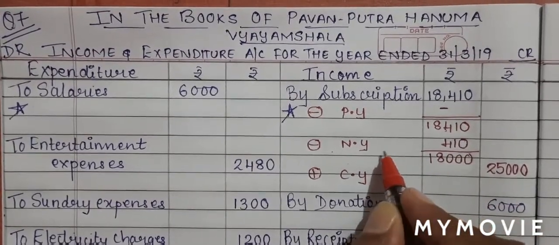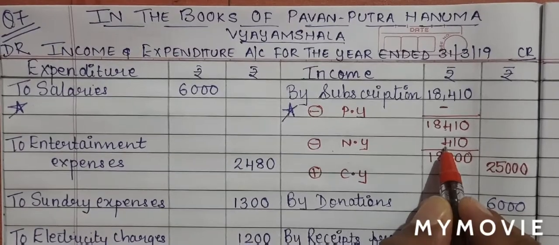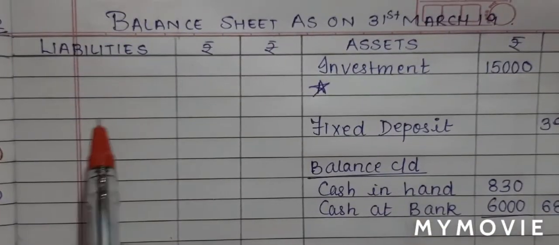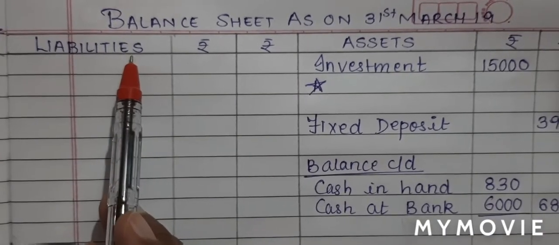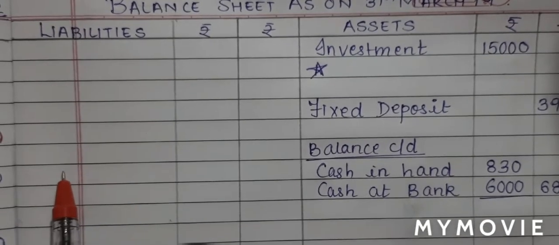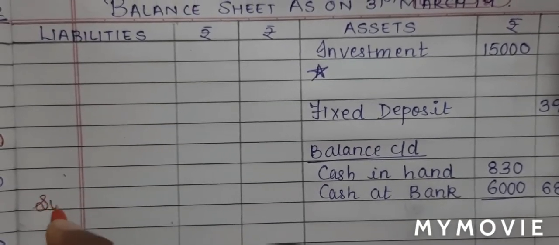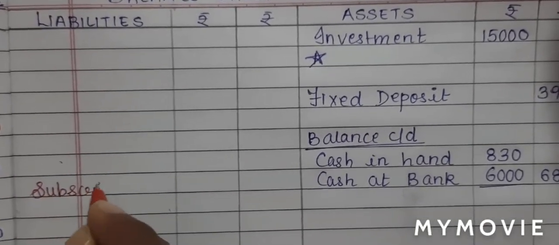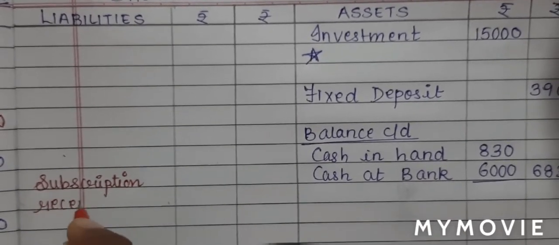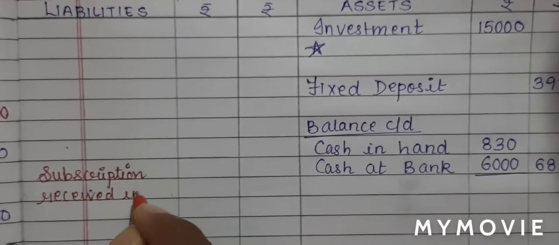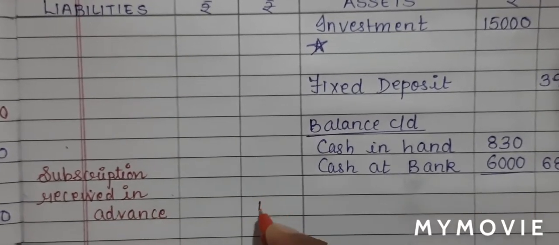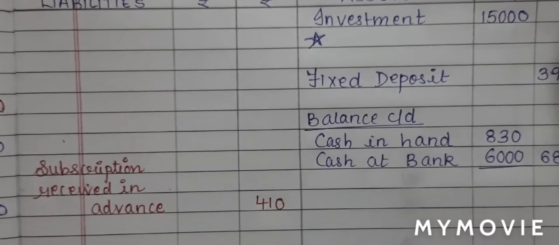Next year, second effect. This is the first effect from next year. The second effect for next year will be on the liability side. I will write my second effect, but before that I will leave around 4 to 5 lines, and then I will write subscription received in advance. And my amount is 410.